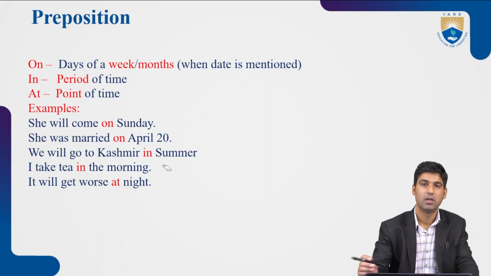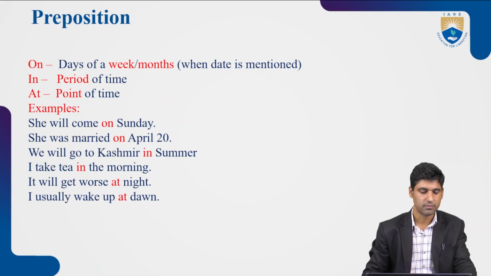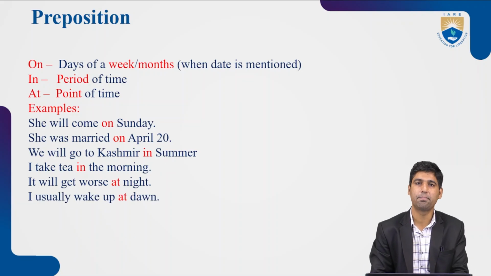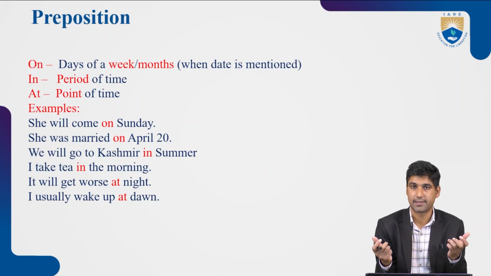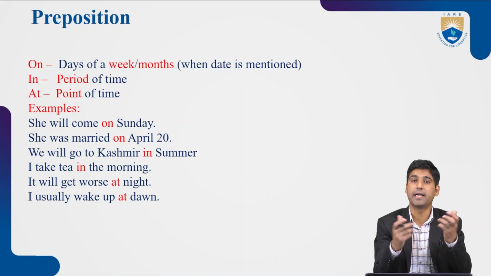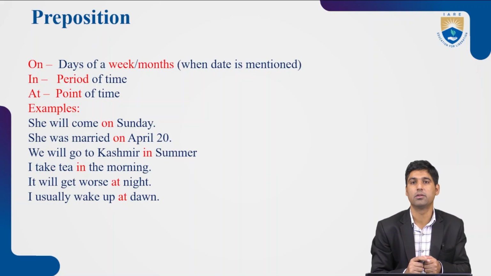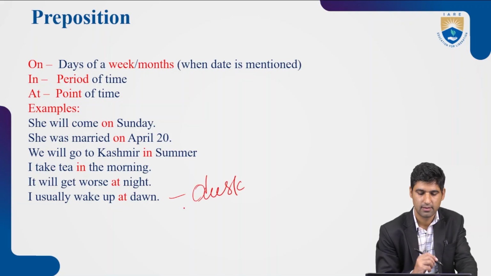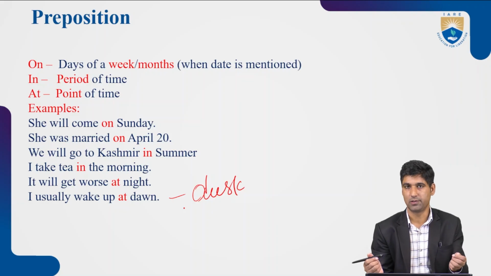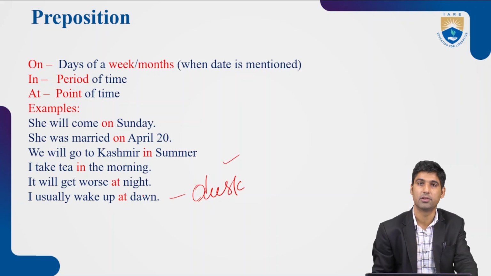Night is not considered as a period, it is considered as a point. I usually wake up at dawn. Dawn means the time when light breaks, when the day comes. That point of time is called the dawn. Its opposite is dusk. When the night falls, that's called a dusk. When the day comes, it's called the dawn.